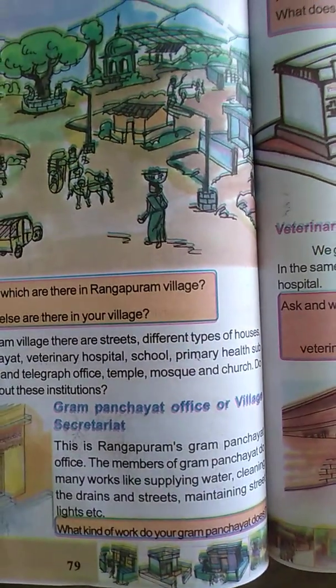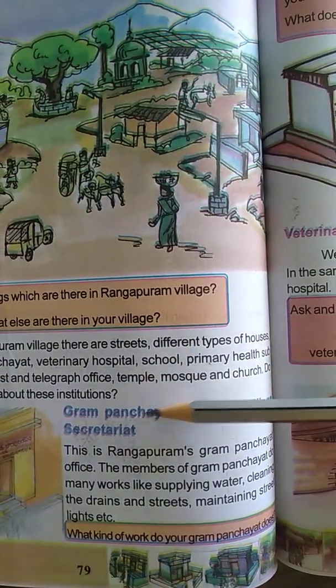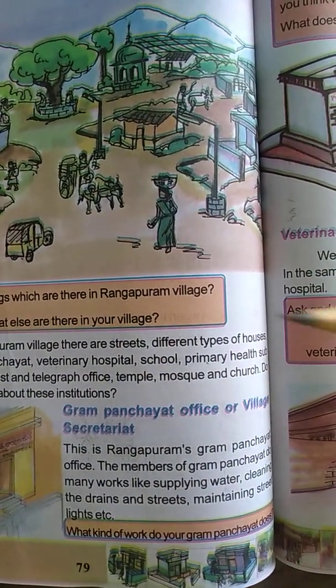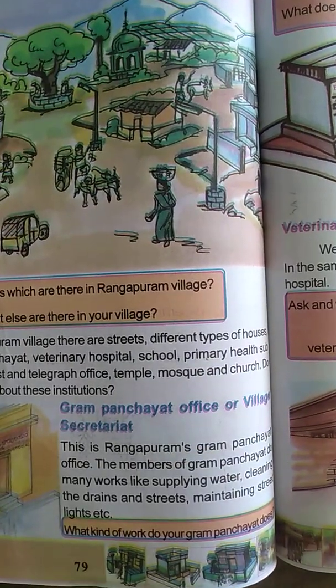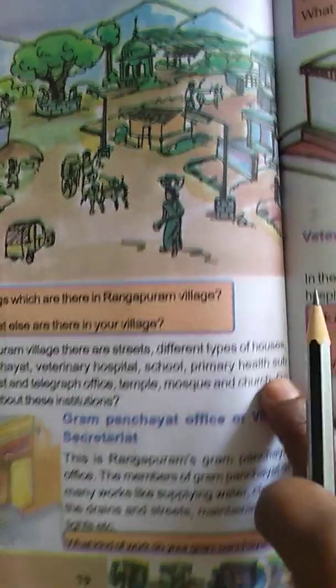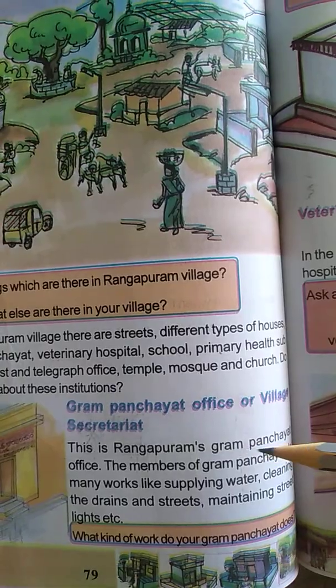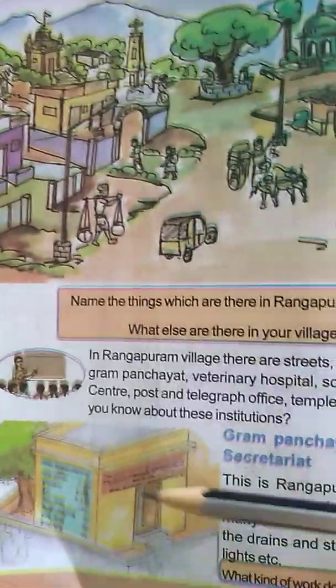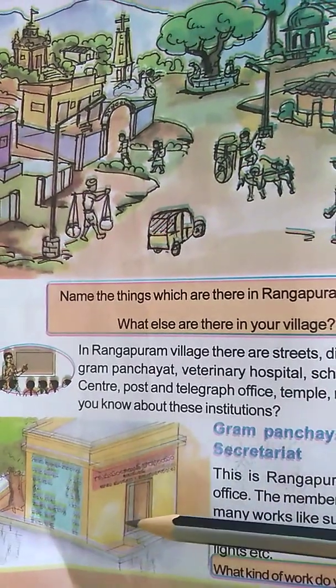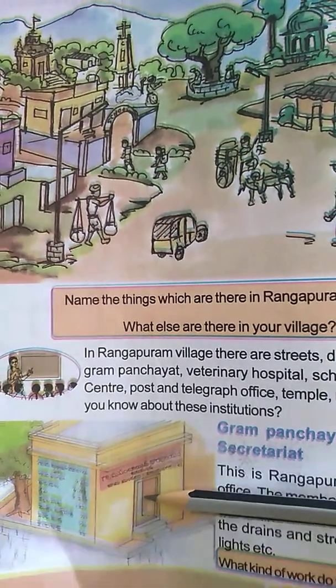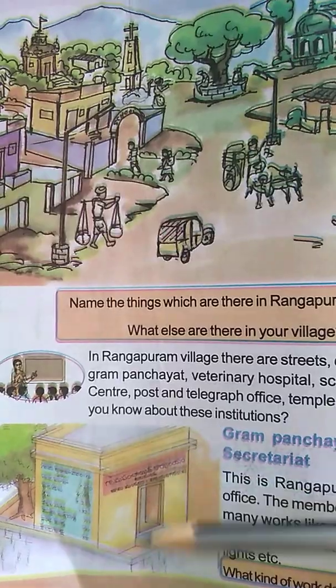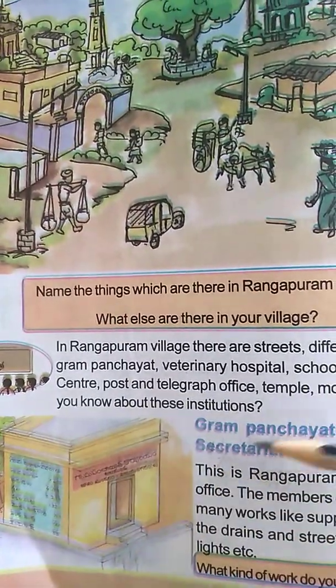Okay, so at first we will see the Gram Panchayat office or village secretariat. Okay, this is Rangapuram's Gram Panchayat office. See here, have a look. What is it? This is the Gram Panchayat office. Where is it? It is in Rangapuram village. What does this office work for us?